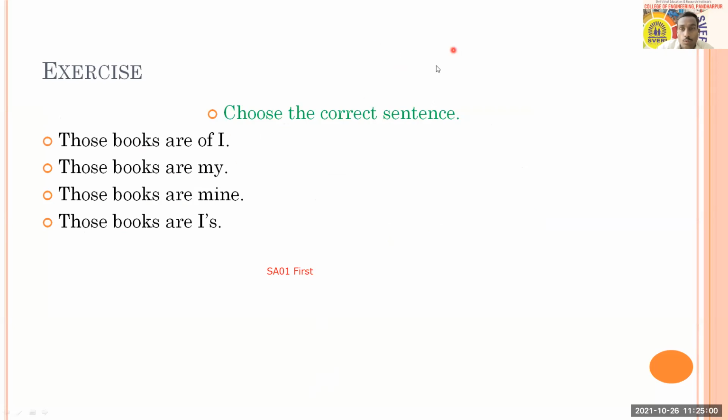So the question is about pronouns, and it says choose the correct sentence here. The options are: those books are of I, those books are my, those books are mine, and those books are I's. Think about which option is correct, and you can answer through the chat box, as well as the poll in front of you. You can click the correct option. The poll will be available for just 30 seconds, so immediately all of you have to hit your option A, B, C, D.